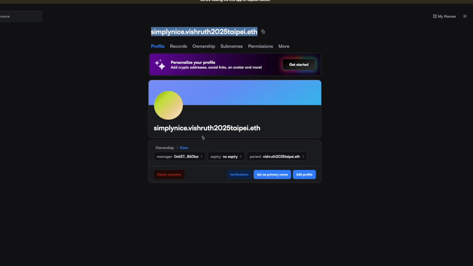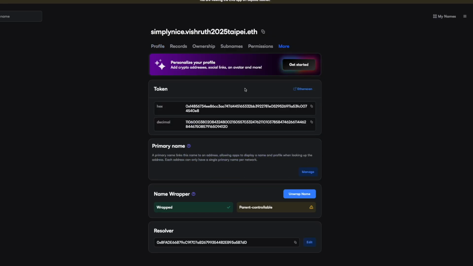As you can see, it has been created for the owner specified on the website, and the subdomain is completely created. We just have to make sure that the name has to be wrapped. Unless the name wrapper is enabled, you're not going to be able to create the subdomain.